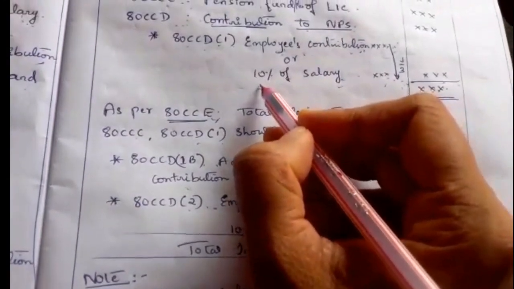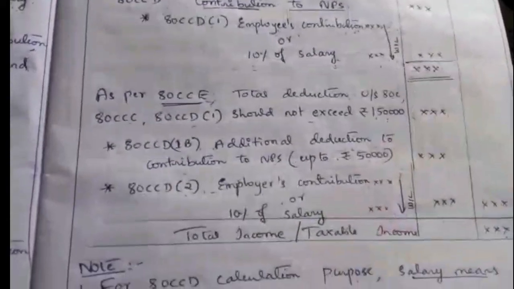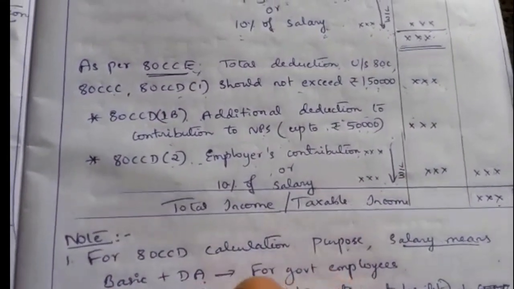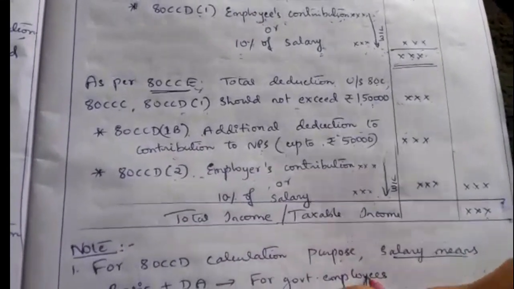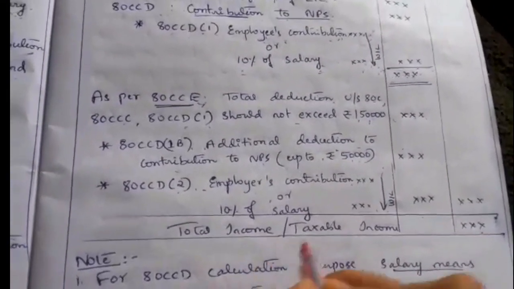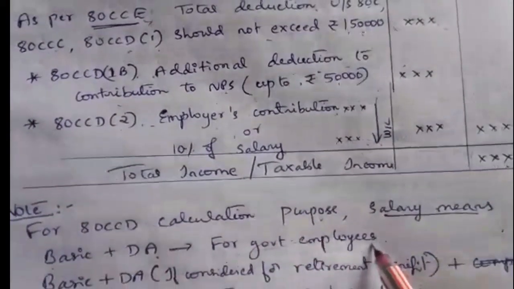I have given 10 percent of salary. Now what does this salary mean? Salary means basic plus DA in the case of a government employee. If the question says the employee is a government employee, then we have to take salary as basic plus DA. We should not take all the items given under salary, only basic salary and DA, in the case of a government employee.